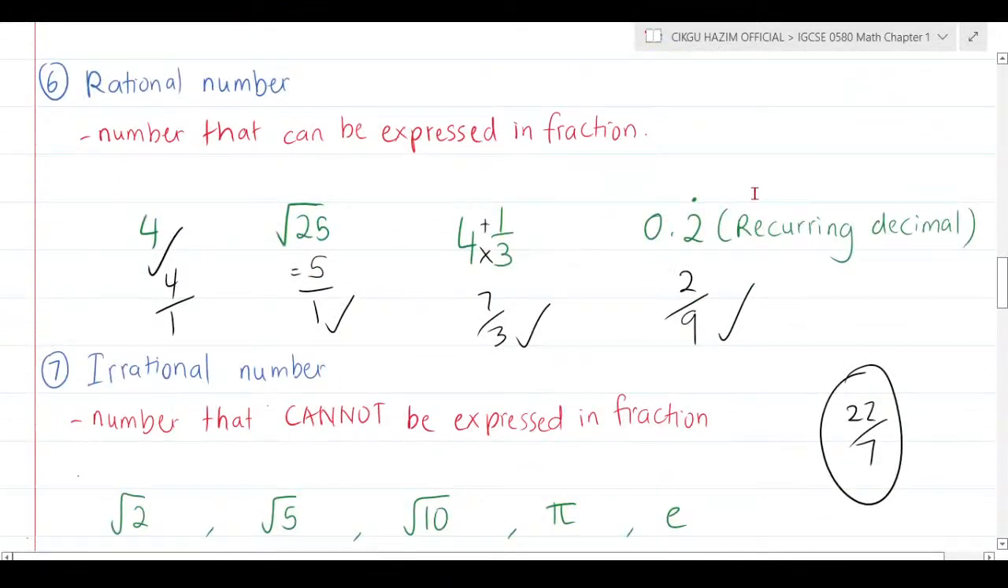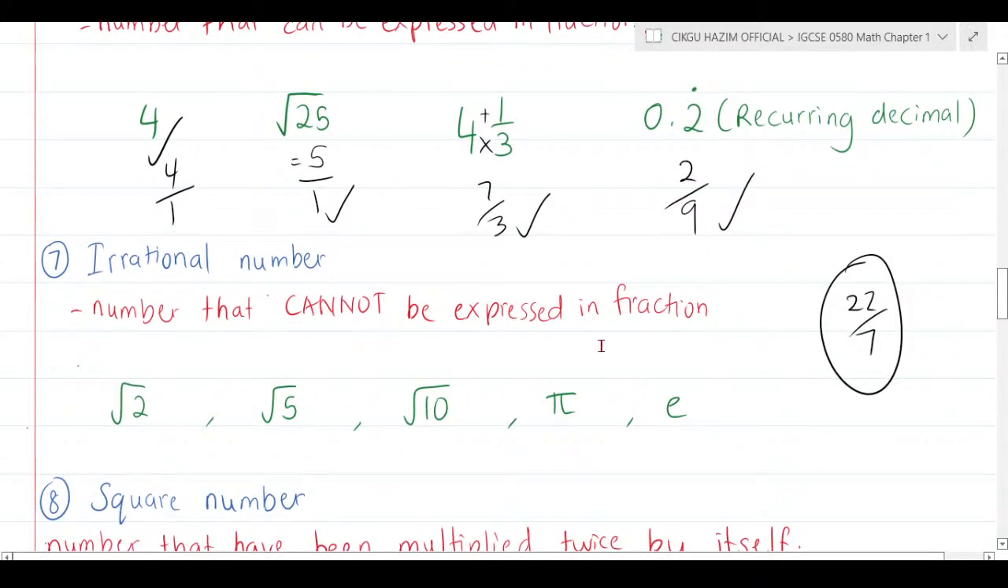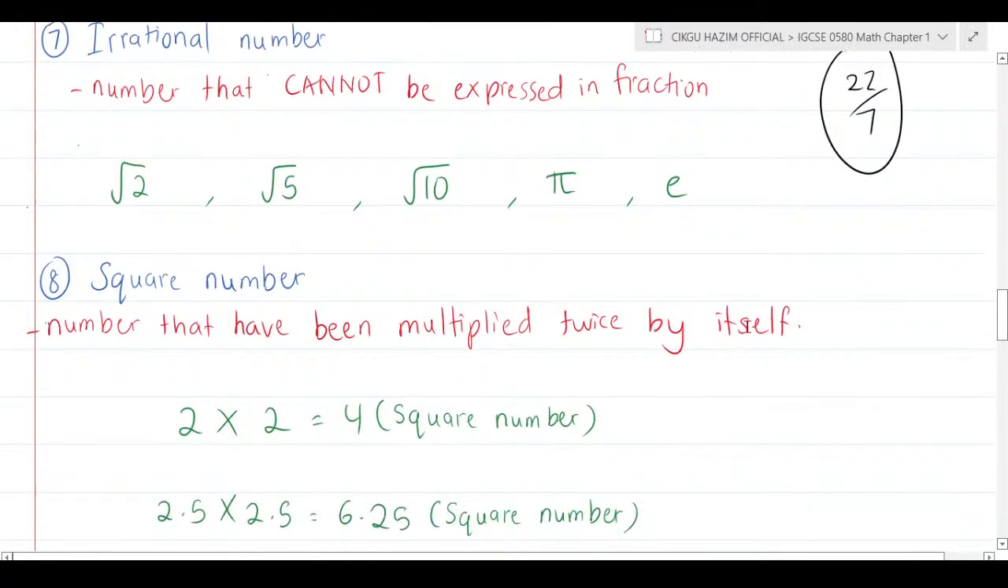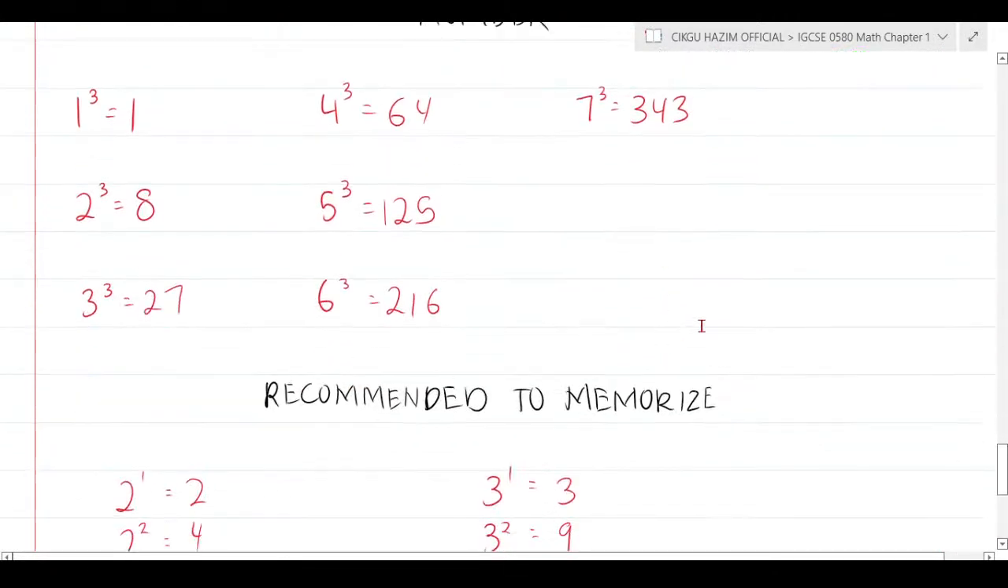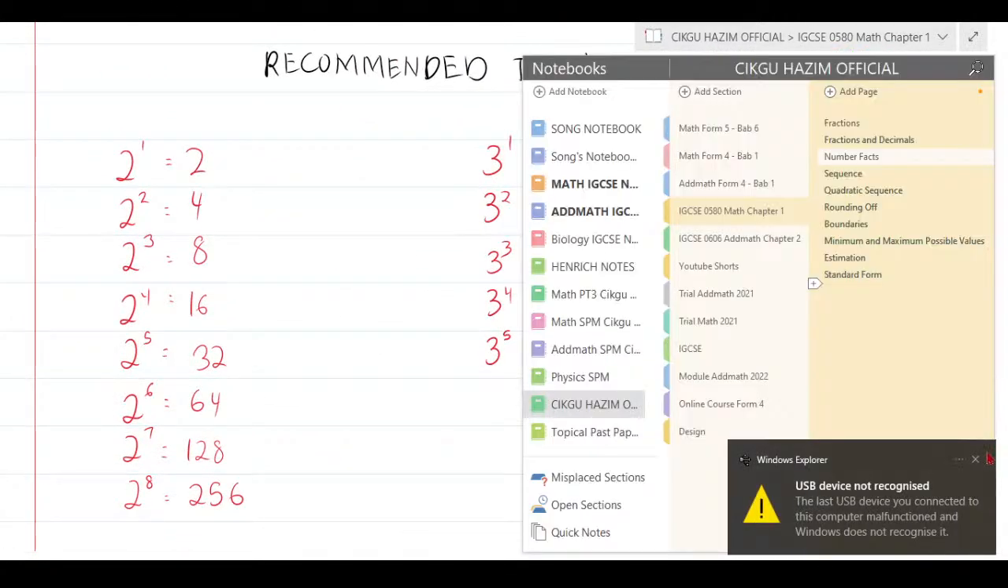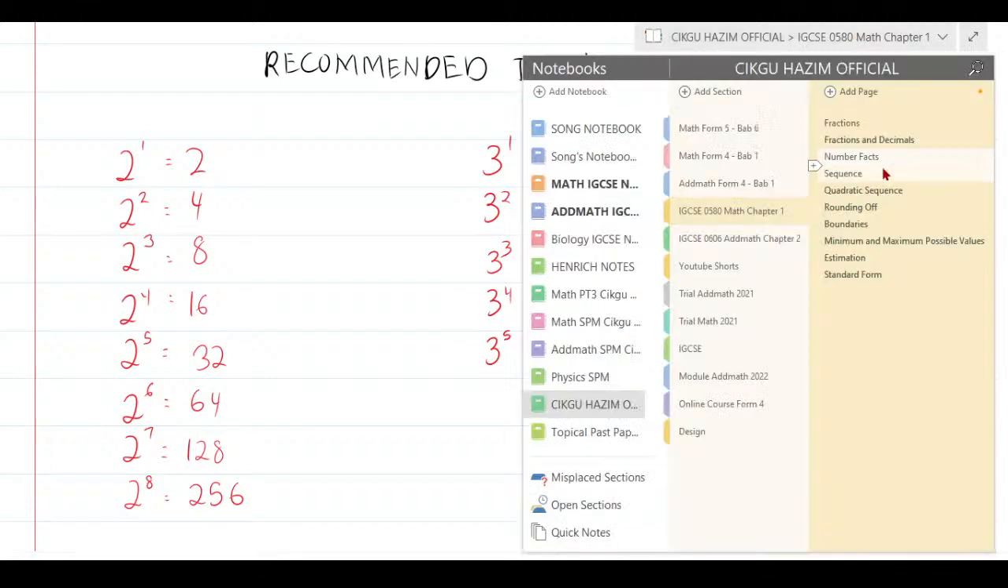Next thing, rational number. Remember, it is a number that can be expressed as a fraction. Please always remember that. 4, of course, can be 4 over 1. That's a fraction. Square root of 5, 5 over 1. This is a mixed number. And recurring decimals can also be expressed as a fraction. Later, I'll show you how to do the recurring decimals. Irrational is a number that cannot be expressed as a fraction. Very simple. Square number, cube number, nothing much. So that is for number facts.